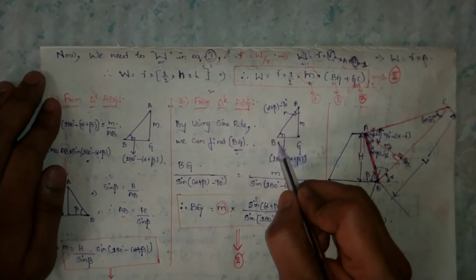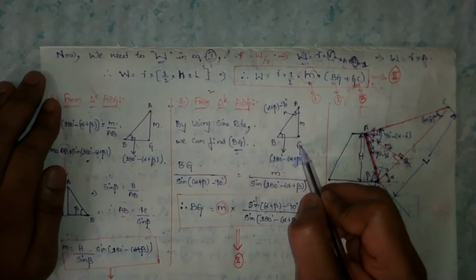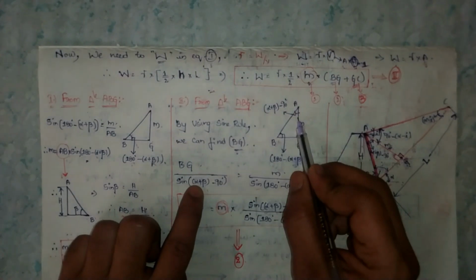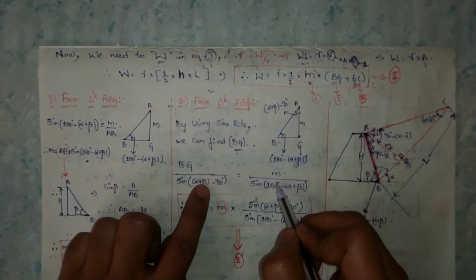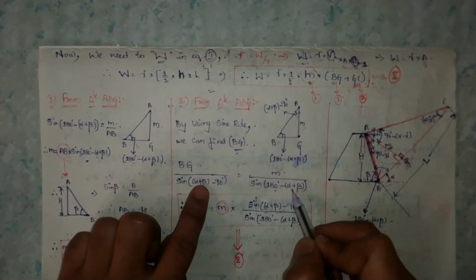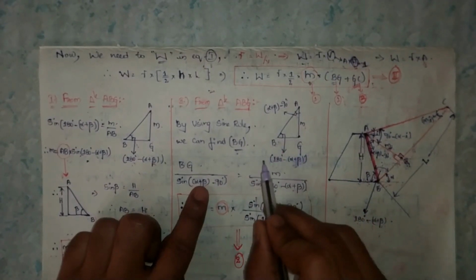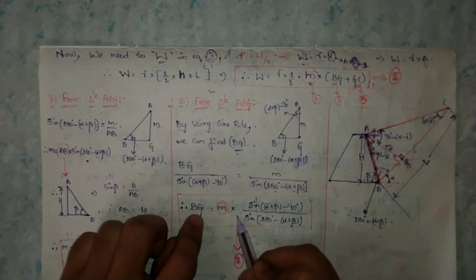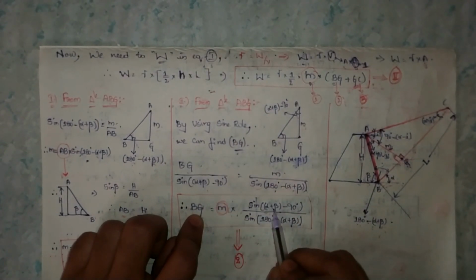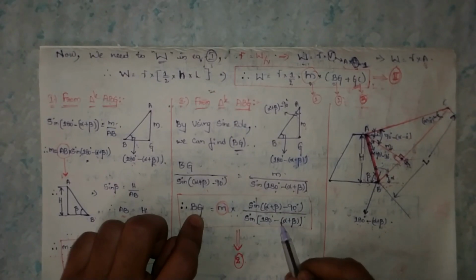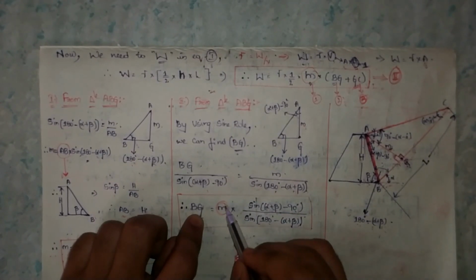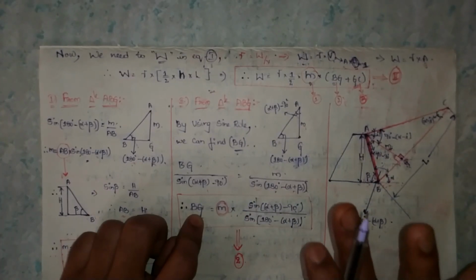For BG the opposite angle is alpha plus beta minus 90 degrees. For M the opposite angle is 180 degrees minus alpha plus beta. So directly BG equals M into sin of alpha plus beta minus 90 degrees by sin of 180 degrees minus alpha plus beta. Don't substitute M here, just keep it like that.